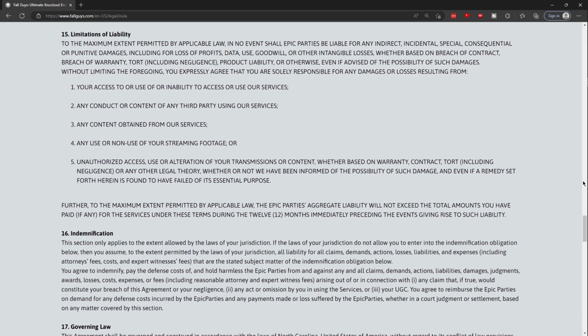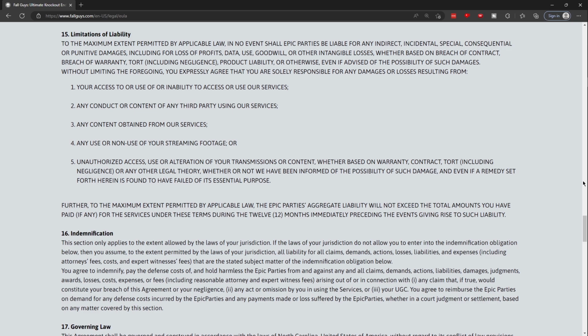Number 15. Limitations of liability. To the maximum extent permitted by applicable law, in no event shall Epic parties be liable for any indirect, incidental, special, consequential, or punitive damages, including for loss of profits, data, use, goodwill, or other intangible losses, whether based on breach of contract, breach of warranty, tort, including negligence, product liability, or otherwise, even if advised of the possibility of such damages.